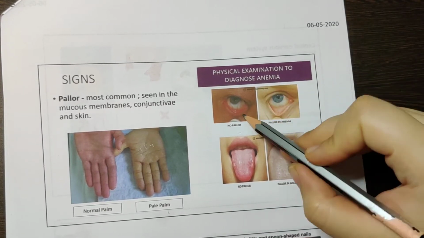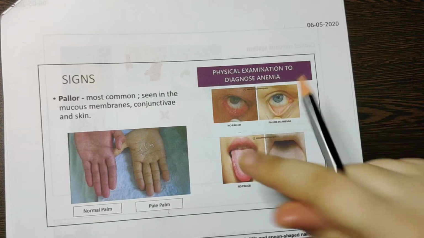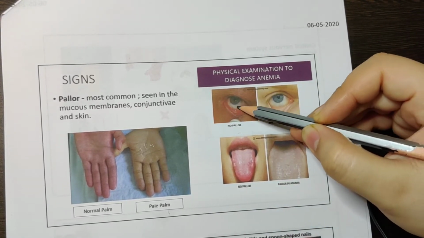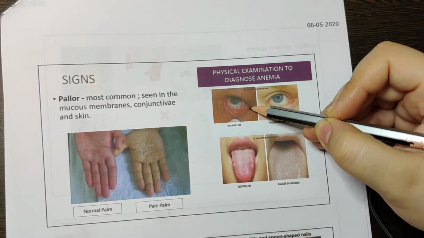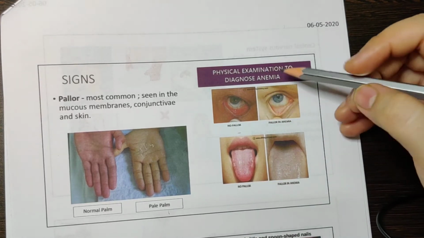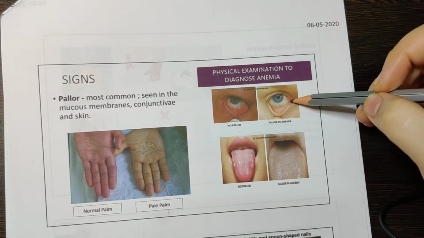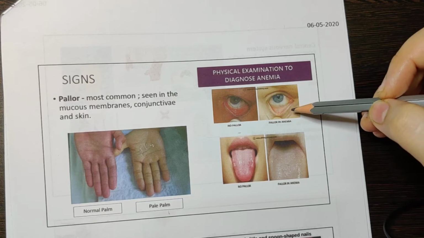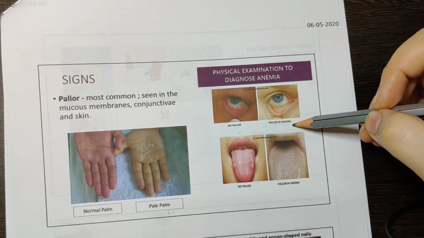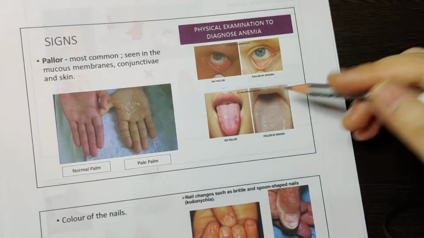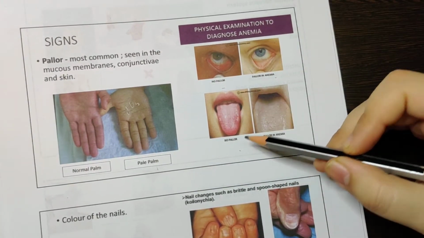When you pull the lower eyelid down, if you see this particular area has a lot of blood vessels and it's very pink, this means there is no pallor and the patient is healthy. But if you again pull it down and you see very little blood supply here and it's much less pink, then it means pallor, and that is seen in anemia. Okay, and we also check the tongue.